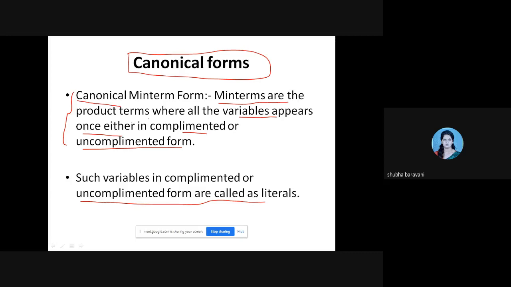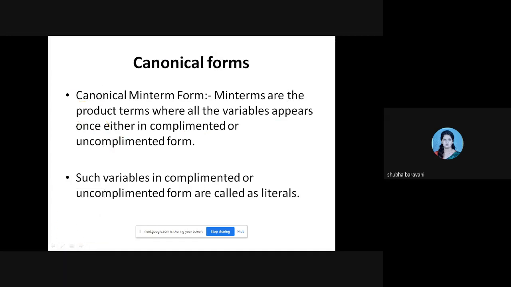Min terms are product terms where all the variables appear once. This is important. All the variables.